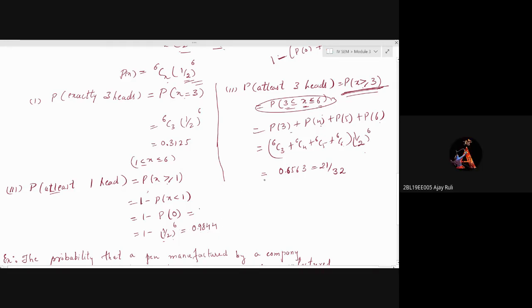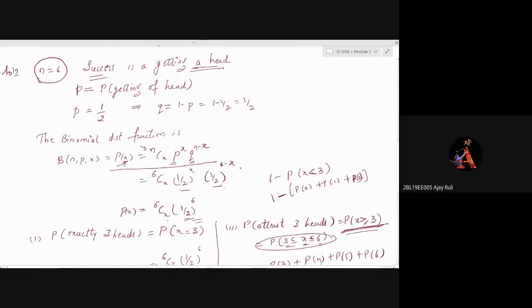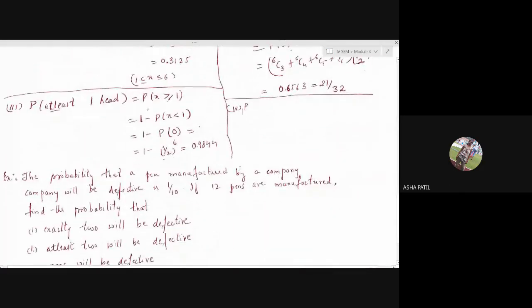Okay. One more I think we are left with. I'll write it here. I have written an example below. One more example. What is it? Probability of getting at most 2 heads. How will you write it? Probability of X, what will you write?